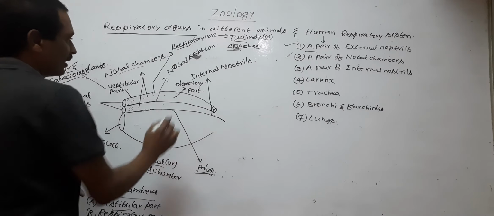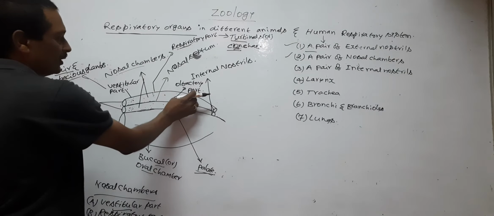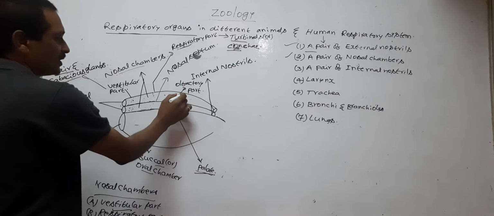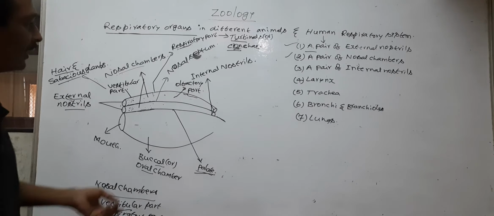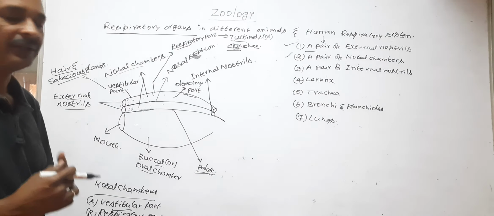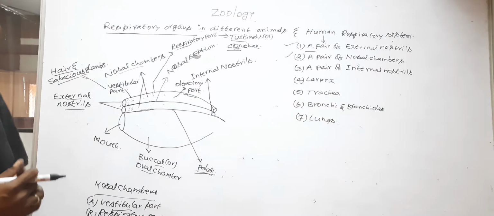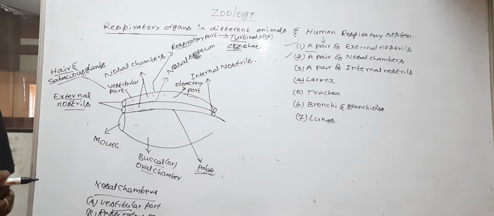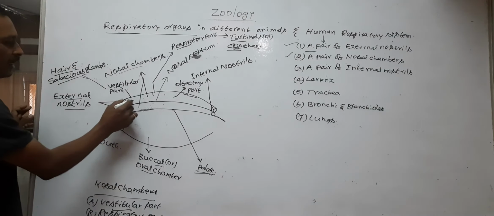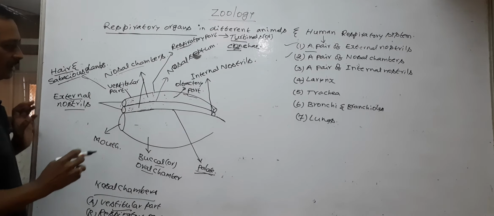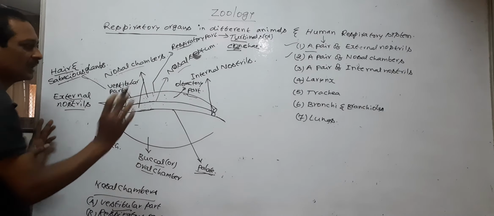Next, the last part of the nasal chamber is the olfactory part. The olfactory part of the nasal chamber is lined by olfactory epithelium. It helps in the sense of smell. So the olfactory epithelium helps in the detection of smell. So these are the three parts of the nasal chambers. The two nasal chambers are separated by a wall called the nasal septum.